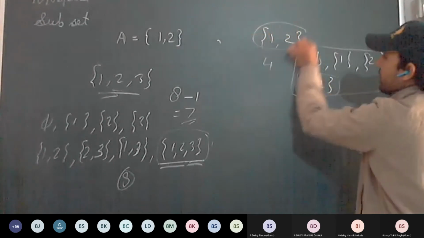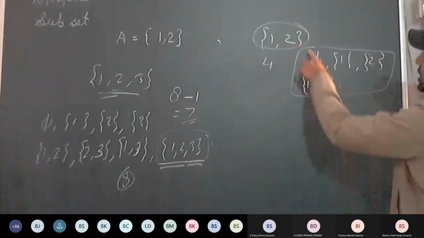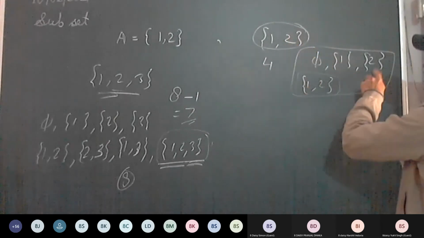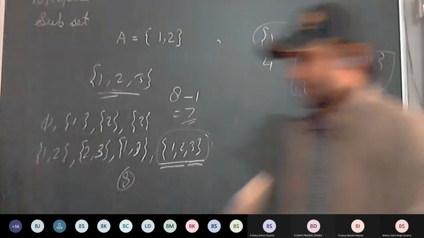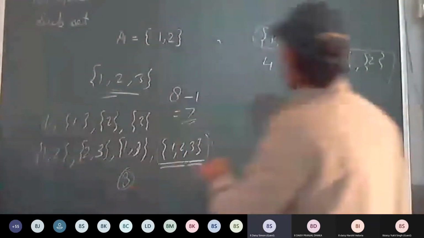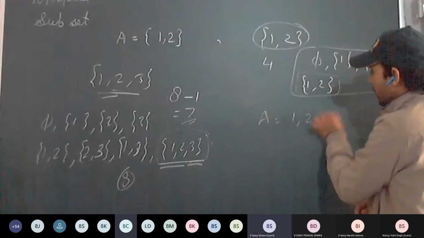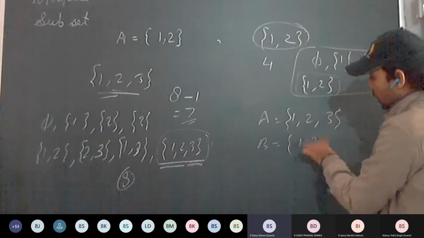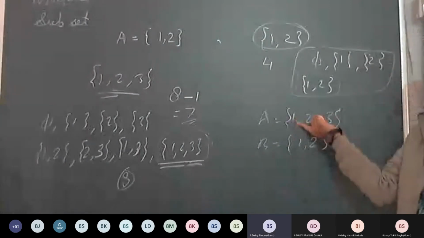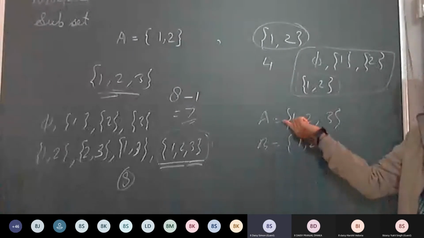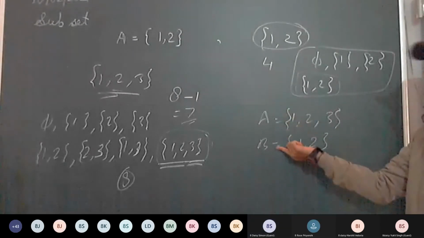And this is called the superset, because you can see here, this set is a superset of this one. This set is a superset of this one. Okay, we can do this one. If A is equal to 1, 2, 3 and B is equal to 1, 2, then B is a subset of A. B is a proper subset of A. And A is the superset of B.